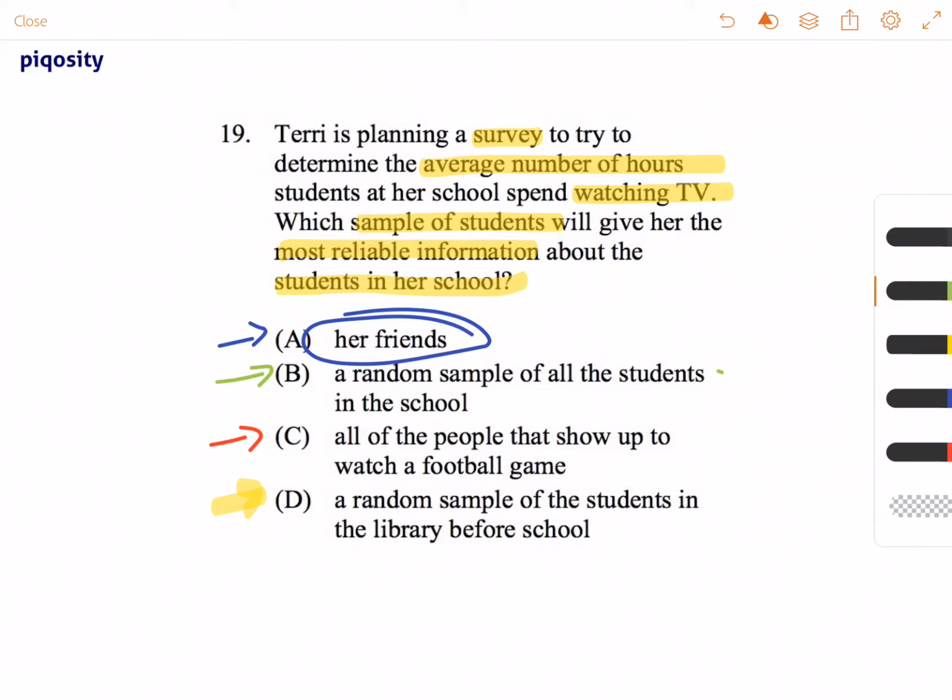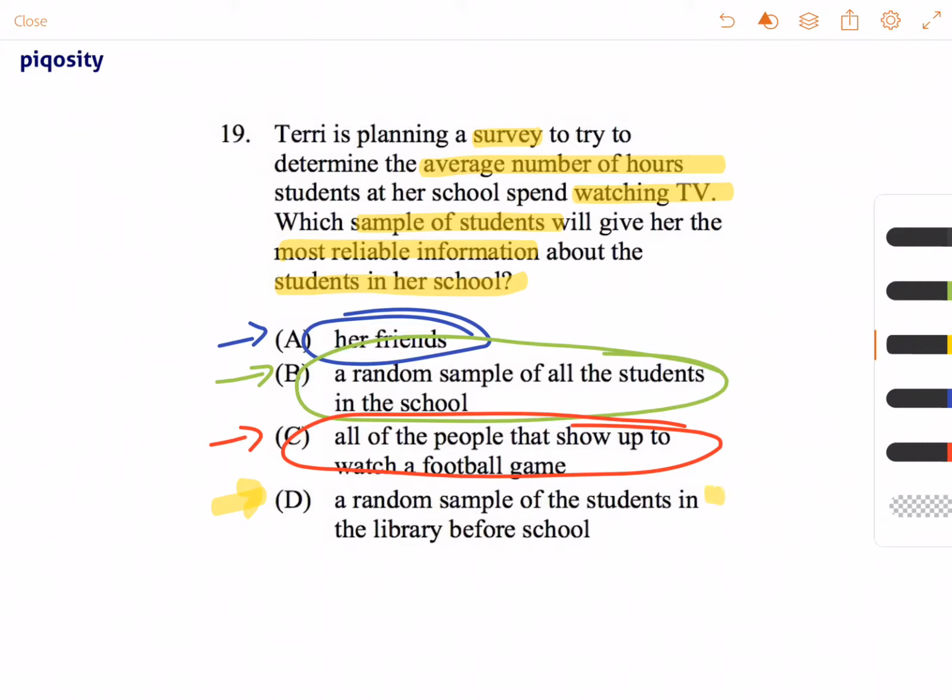If you look at B, a random sample of all of the students in the school, this is looking very promising because this is just pulling from anybody and everybody at the school. C, all the people that show up to watch a football game, they're going to be spending a lot of their time in a similar manner, watching TV or going to football games or doing things that are related because they have some similar interests.